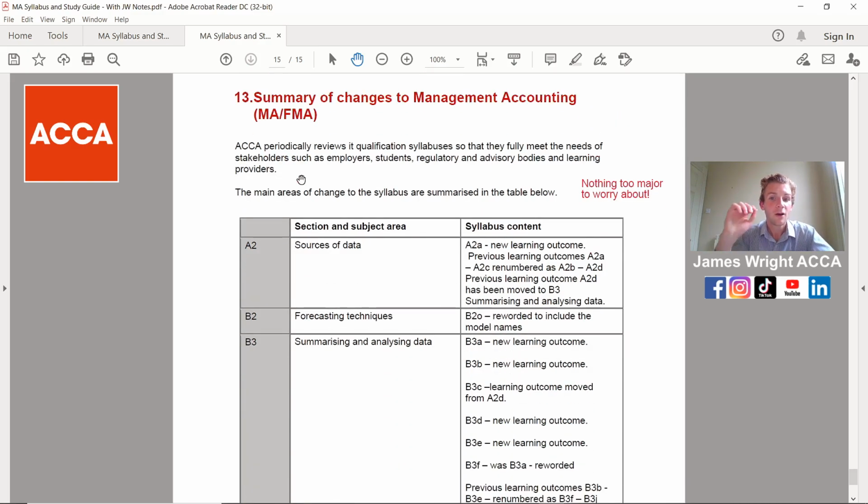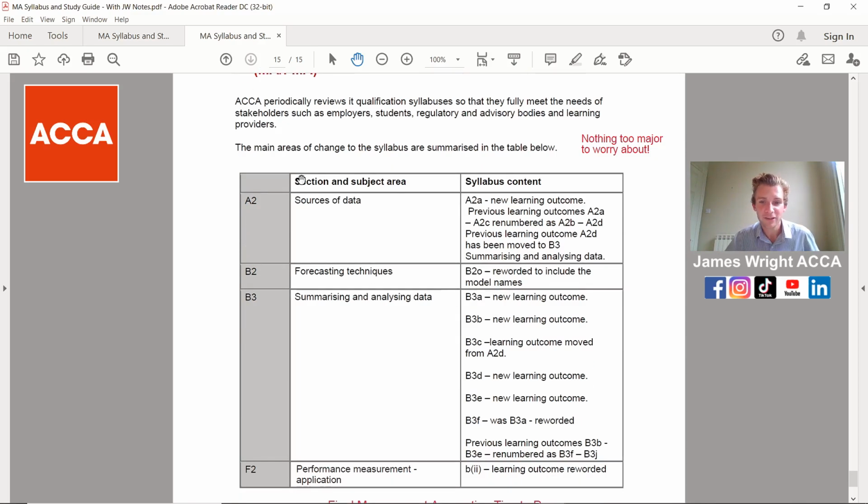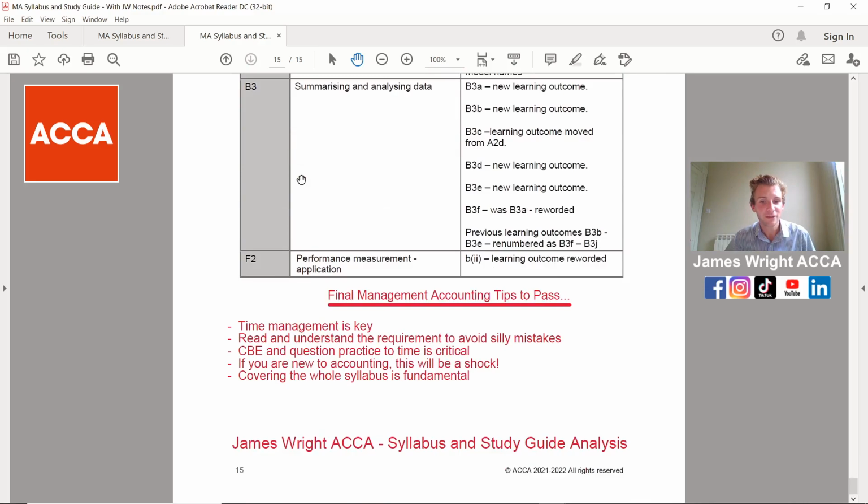We touched on earlier the summary of changes, so on here I've put nothing too major, and I wouldn't expect anything past 2022 to be particularly major either, so happy days for you.